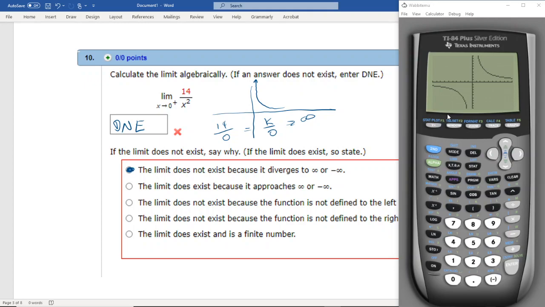So now this part, I believe you can also get correct if you put in infinity, but in this part you have to say it diverges. The limit does exist because it approaches, which you could use that side, but it diverges, okay? And actually the left goes to a different infinity than the right, so definitely divergent.